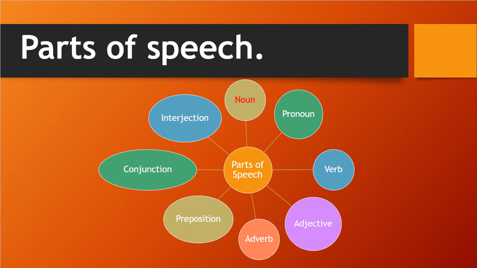But in this chapter we are going to discuss only one, that is noun. The remaining parts we will discuss in our future chapters.